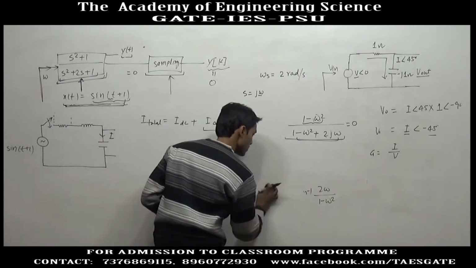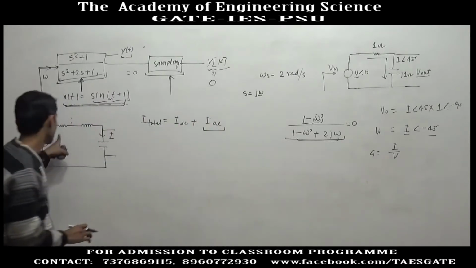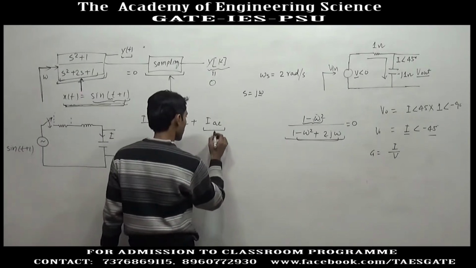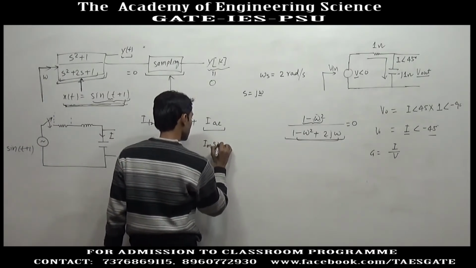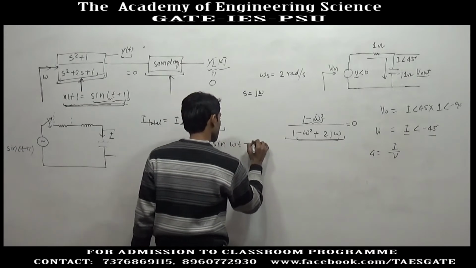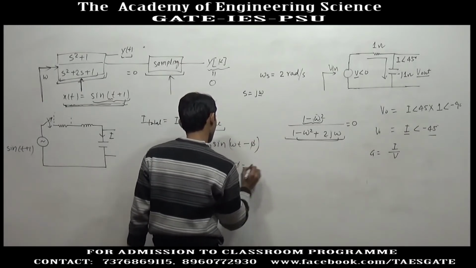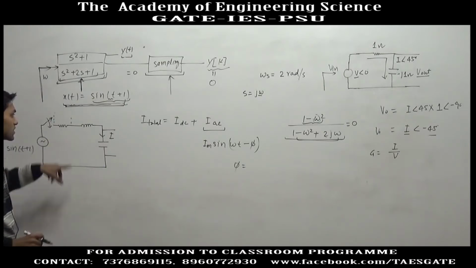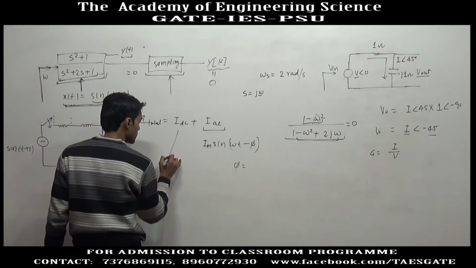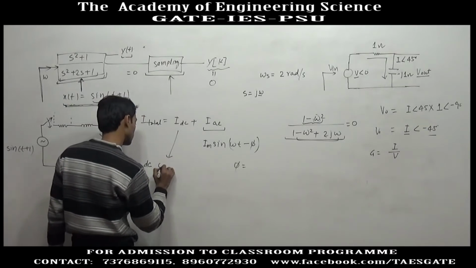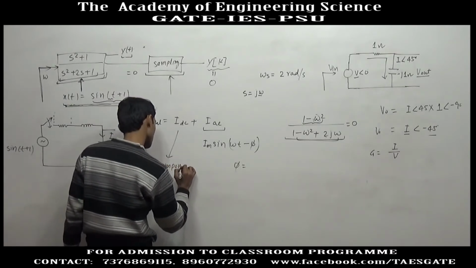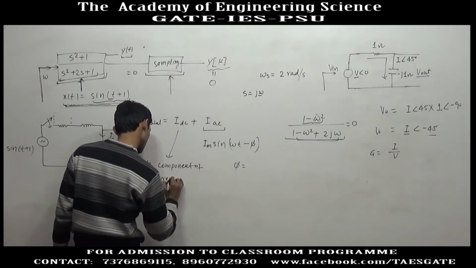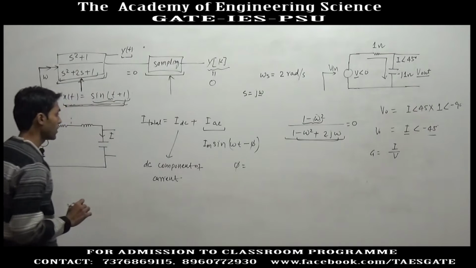It can be calculated as voltage divided by the whole impedance, along with the phase difference, so the current is In sin omega t minus phi, where phi is the phase difference contributed by the RLC circuit. And IDC is the DC component of current.